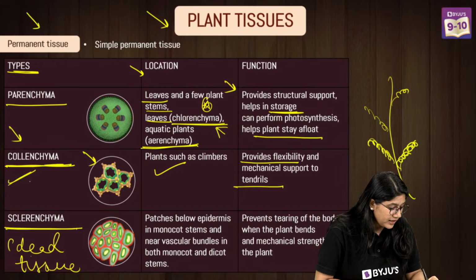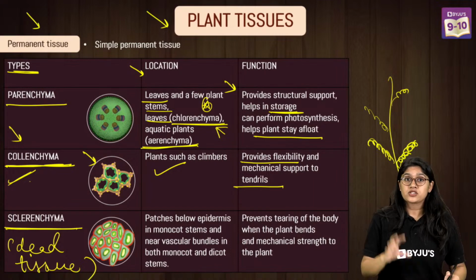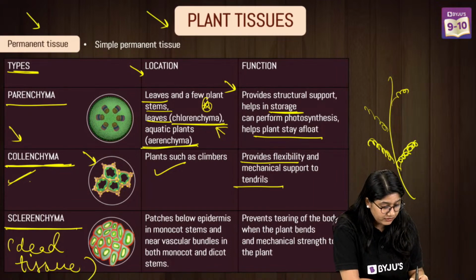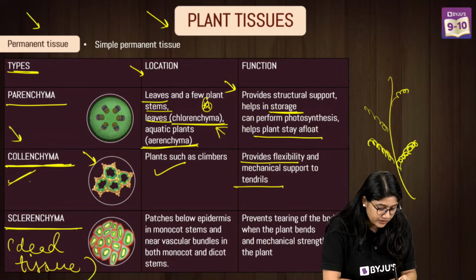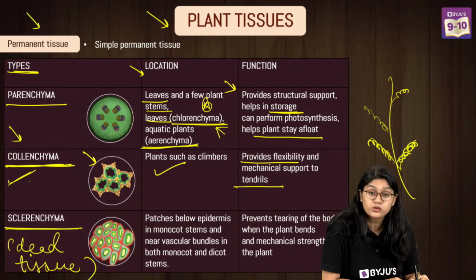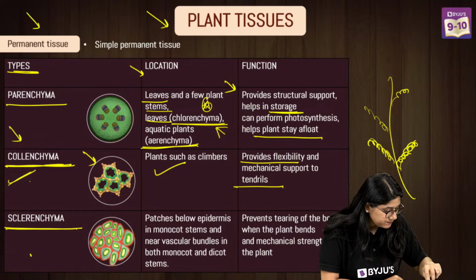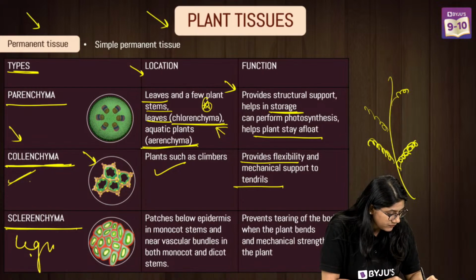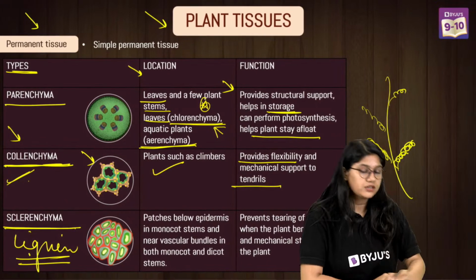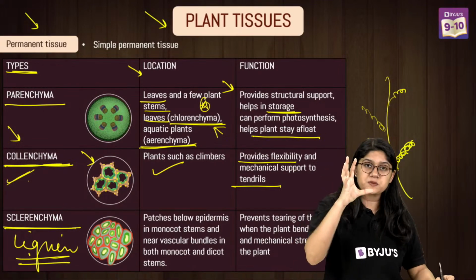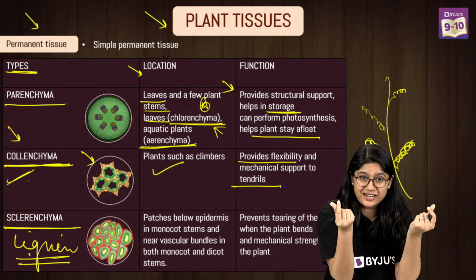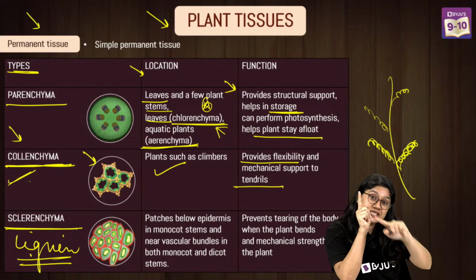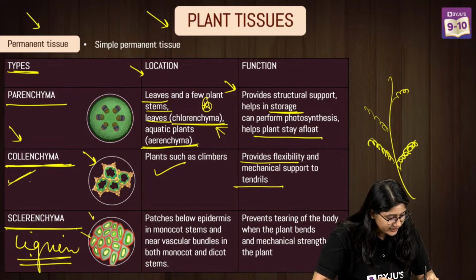Please do remember, it has dead cells, right? So sclerenchyma has a very important substance called lignin. Okay, I'll write it over here so that you can see. Lignin, right? So lignin is basically a cemented material, a substance that surrounds the cells like this. Can you see the red color over here?